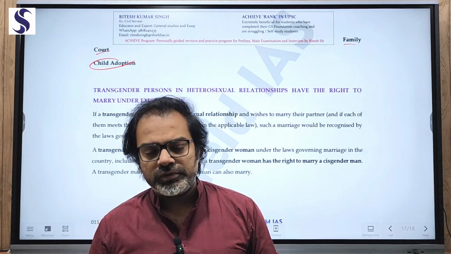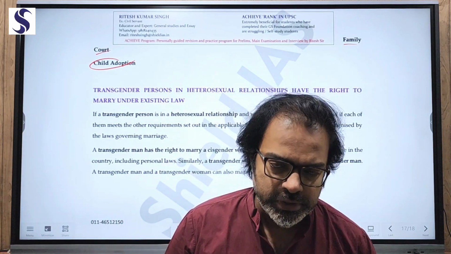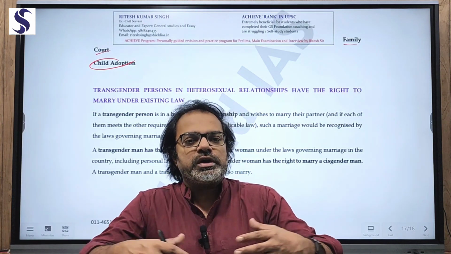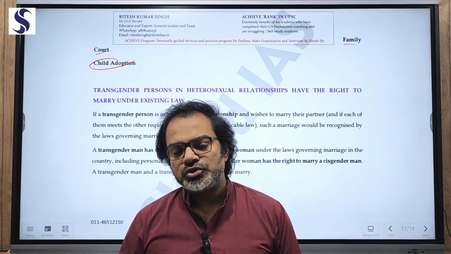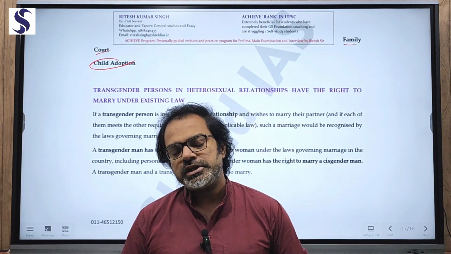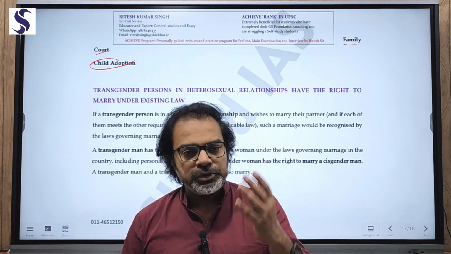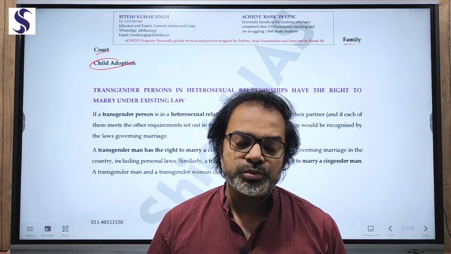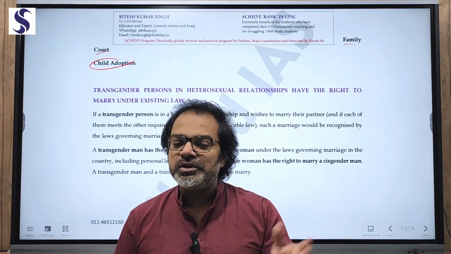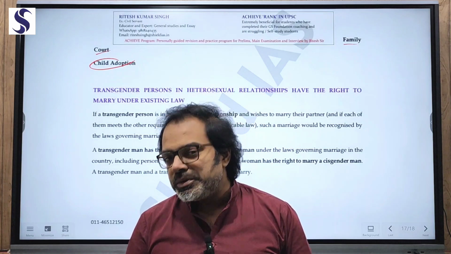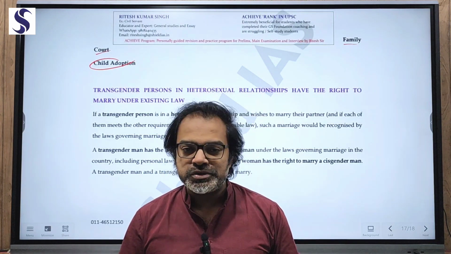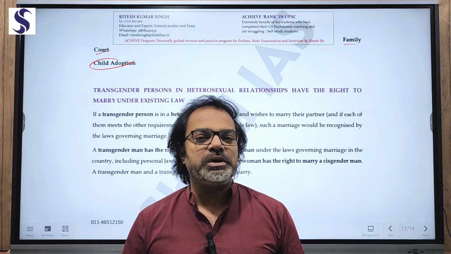Maybe the court decided to give this option to the parliament to come up with a legislation, because parliamentary legislation has wider acceptance. If the parliament is not able to do it, maybe LGBT rights activists and other supportive people will again knock at the Supreme Court, and maybe the Supreme Court later will say yes, because they had given the parliament a chance to come first. If the parliament does not act, then it cannot say that the judiciary is doing judicial activism, because the ball is now in the parliament's court.